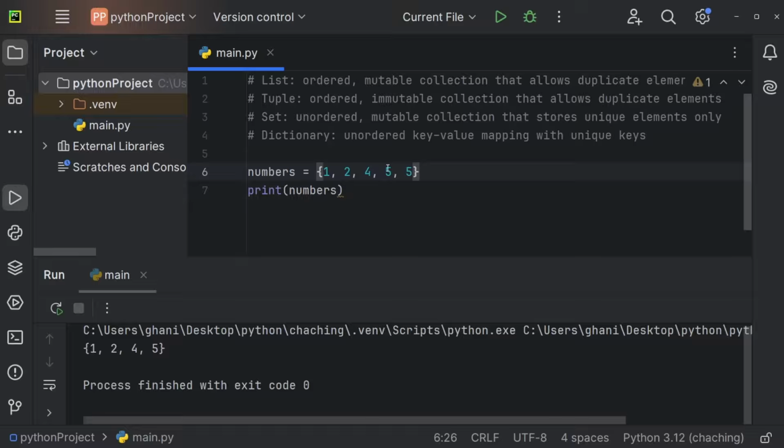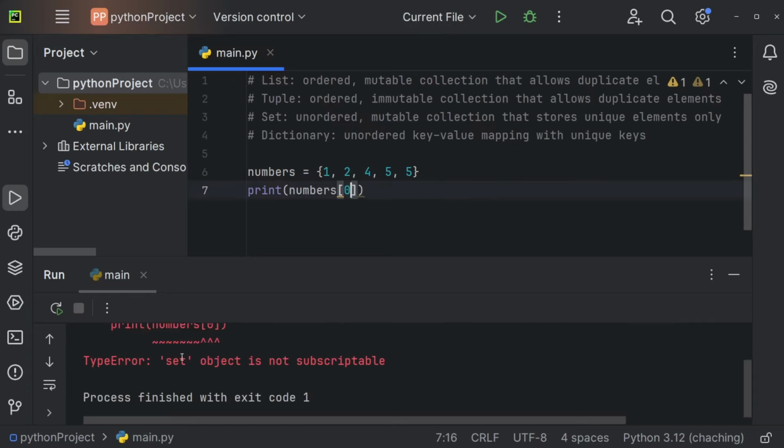And this is really good if you iterate over something and want to check whether something already exists, and you only want to add it if something does not yet exist. Because then you just add it to the set. If it's a duplicate value, it will get removed anyways. And otherwise, it will get added to the set. But now, since it's also unordered, I cannot really access the elements like this. So I'm getting a type error because object is not subscriptable. So of course, if it's unordered, there does not really exist an index of 0 because we of course do not know the order.